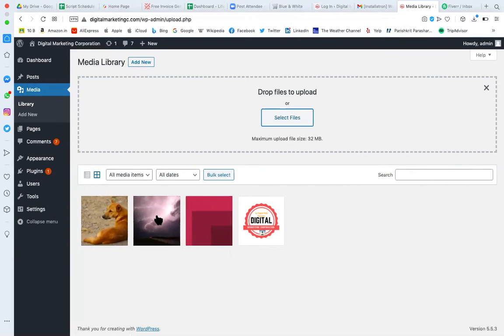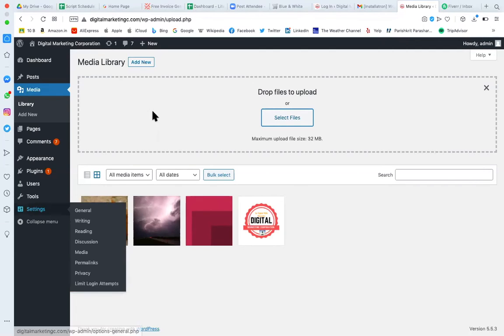It's always a good idea, if your website is structured and the blueprint of your website is ready, and you know what kind of images you are going to use, to upload all those images here. Then when managing your page, or when adding images in your page, you need not search on your local system. You can just select images from your WordPress media library.